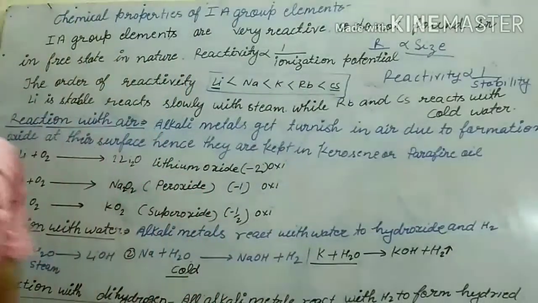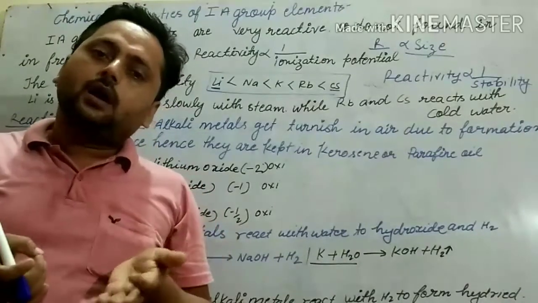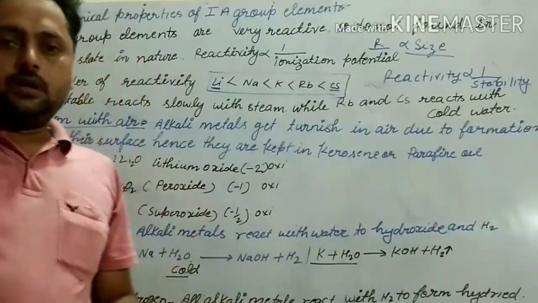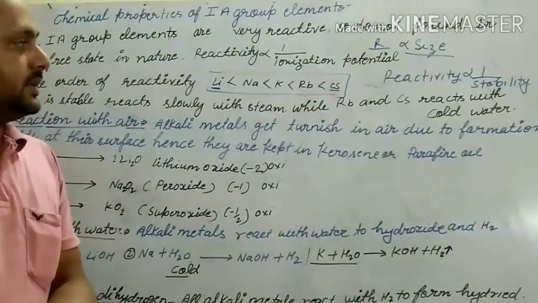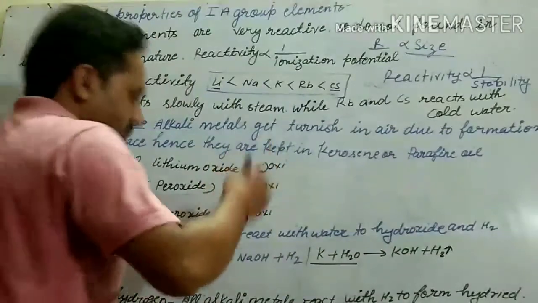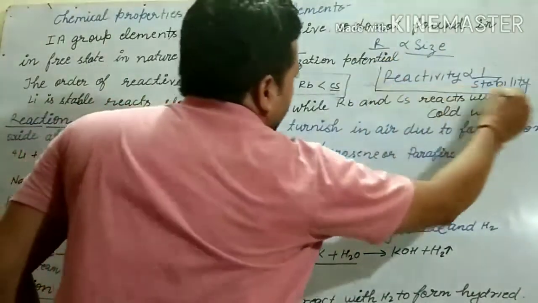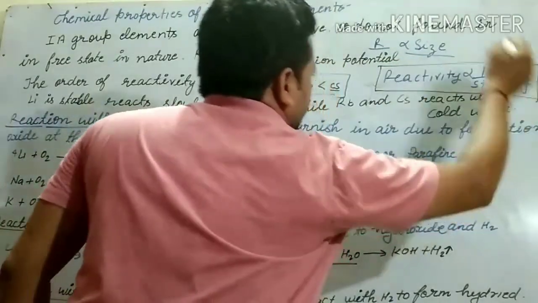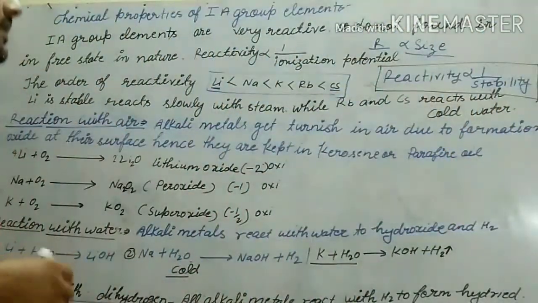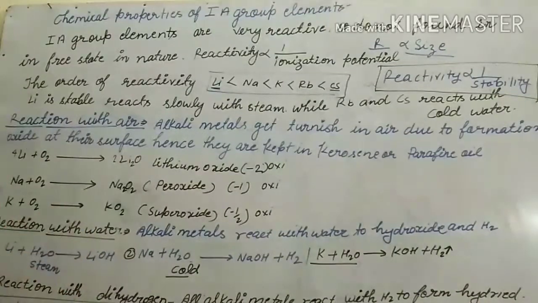So if reactivity increases, stability decreases, and with increasing stability, reactivity decreases. These are two opposite terms. Those that are very reactive are least stable, and those that are least stable are very reactive.